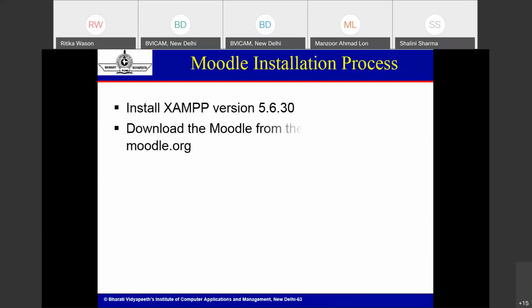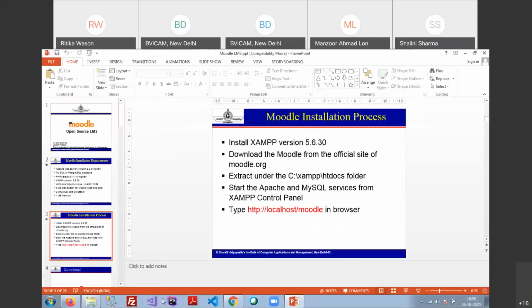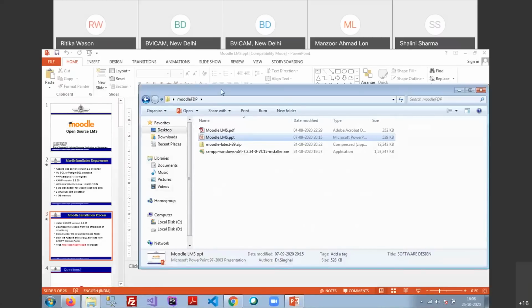After that, first we need to install XAMPP for Moodle. We can download Moodle from the official site, download.moodle.org, or you can just type moodle.org and go to the download section on the website, and then you can download Moodle. After that, you need to extract that folder into your htdocs folder and then start to install Moodle. So first, let's come to the installation.